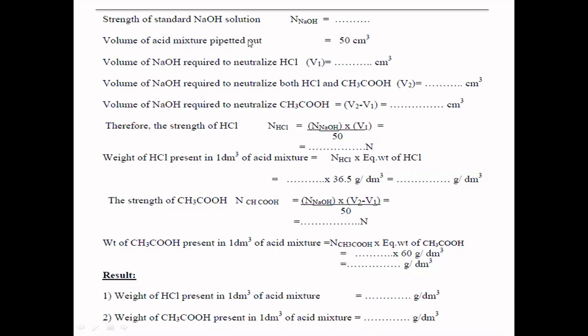Though you have taken two acids together, what is the total volume? The total volume stays the same, 50 ml here, also 50 ml here, and here also 50 ml. That is what you are dividing by. Now it gives the normality of acetic acid.